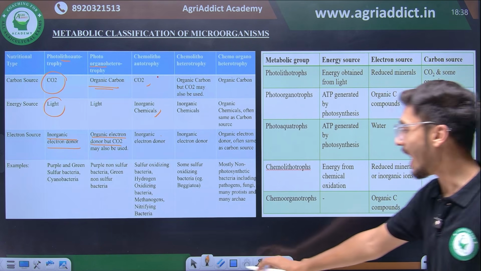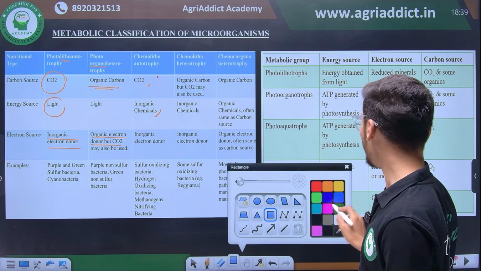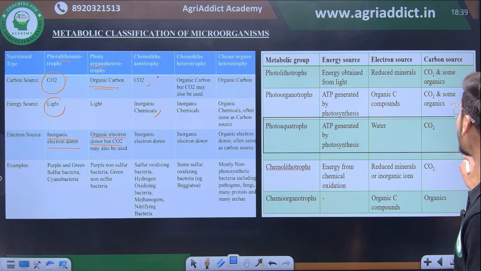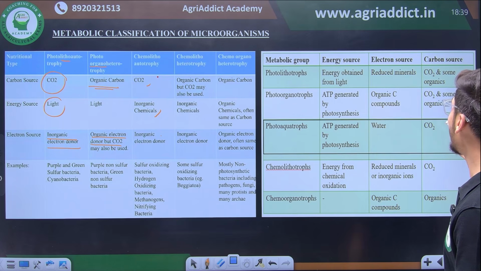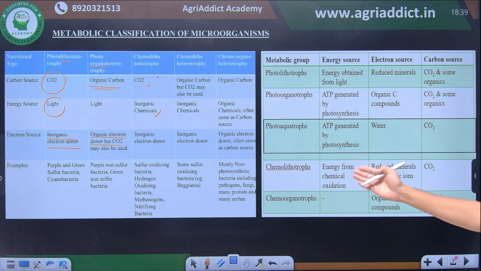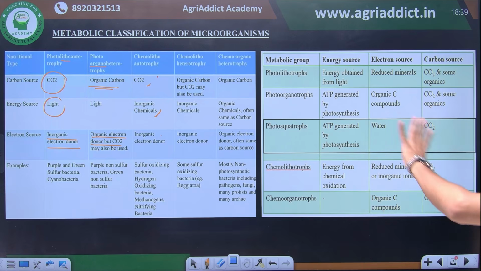photoaquatrophs. Here an additional category is mentioned. Do not panic. Just understand that photoaquatrophs is an additional category where just an electron source of water is added. So here also, do not get confused. Then there are chemolithotrophs and chemoorganotrophs. So this table is a simplified version of the earlier table.